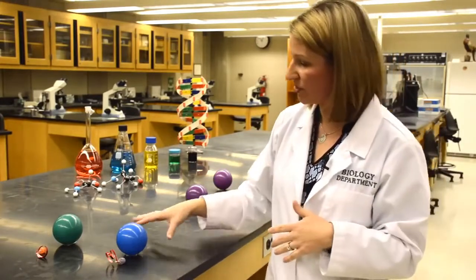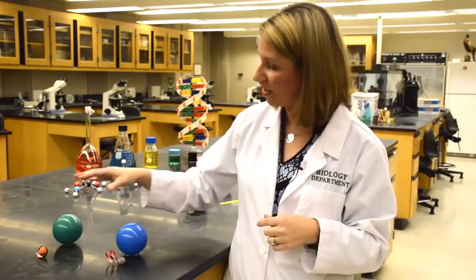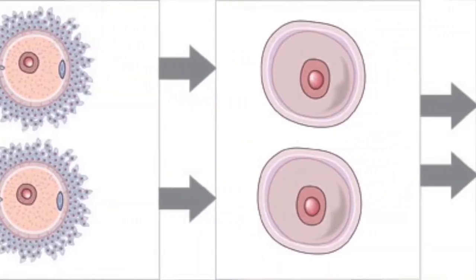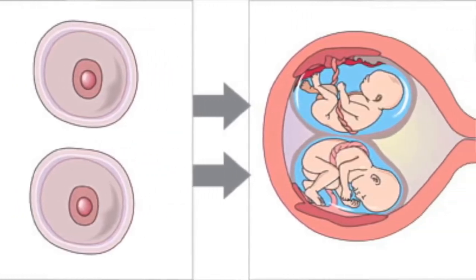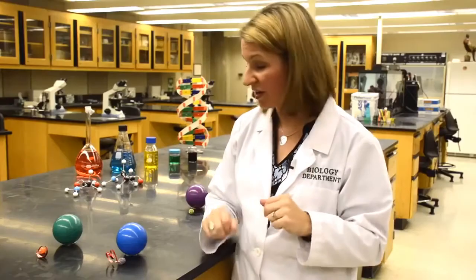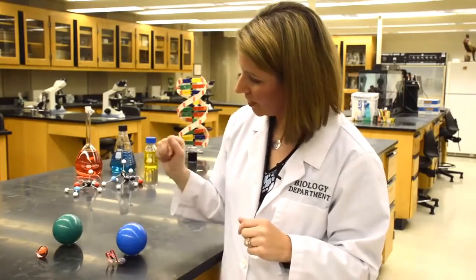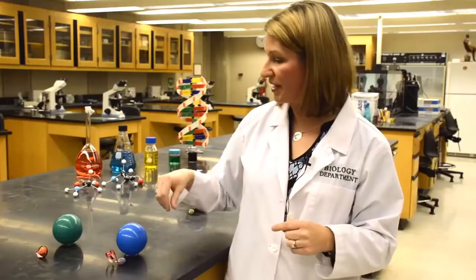But when we look at fraternal twins, again, dizygotic, so two zygotes, two eggs are going to be ovulated at the same time from the mother, and that is unusual. Usually it's only one at a time. So in this case, we have two eggs from a hyper-ovulating mother, and then we have two sperm from the father. So you can see that they're different colors because they're different genetically. So these individuals have their own genes. They are not clones of each other. They're actually no more related than normal siblings who are born years apart. So these are your dizygotic twins.